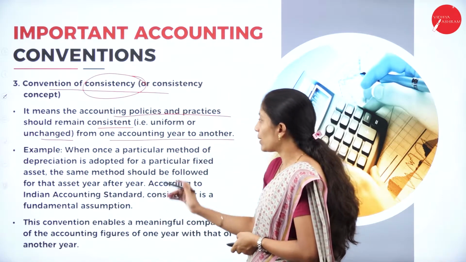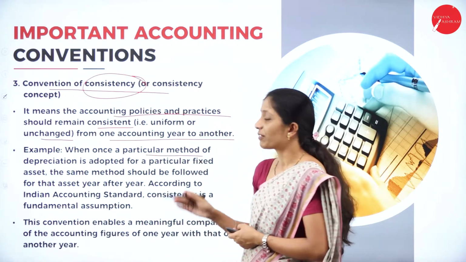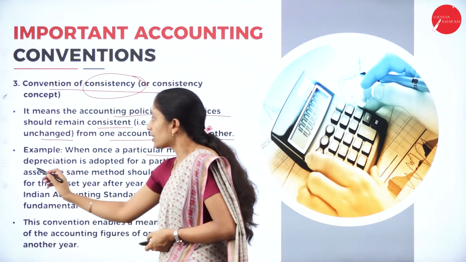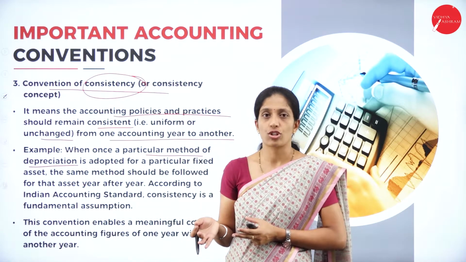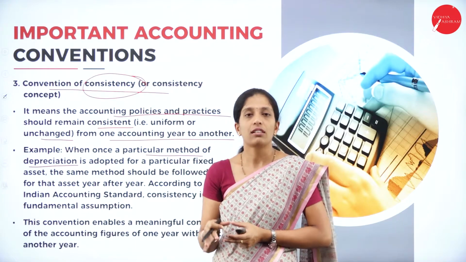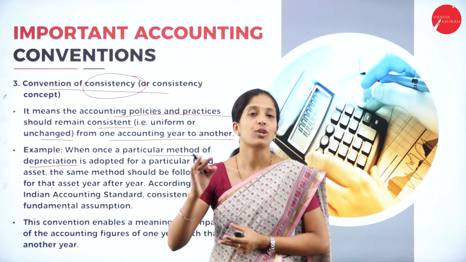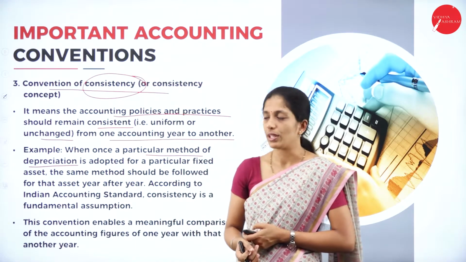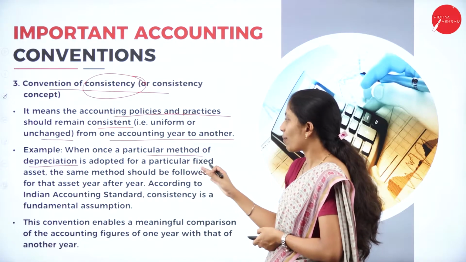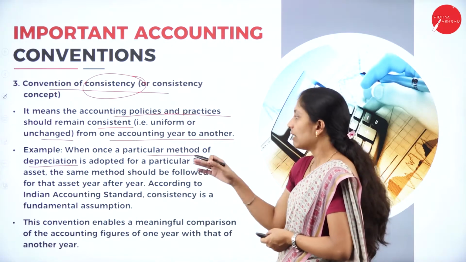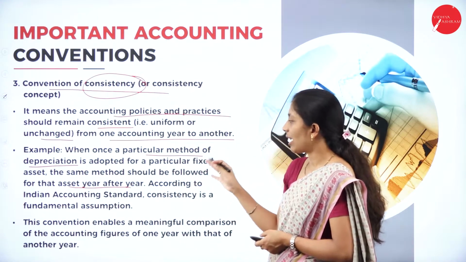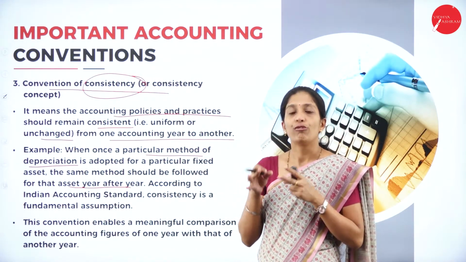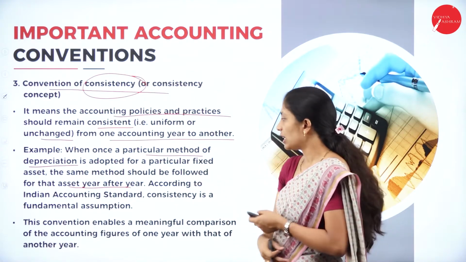For example, once a particular method of depreciation is adopted, there are the written down value method as well as the straight line method to calculate depreciation. If I am following the written down value method, then I have to continue with the written down value method only. The method adopted for a particular fixed asset should be followed for that asset year after year.